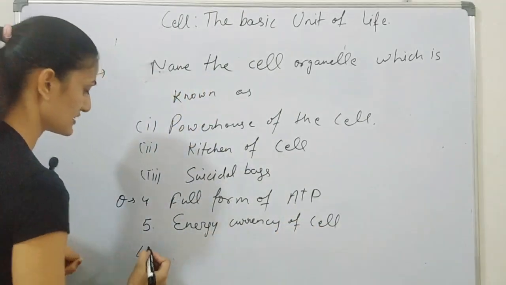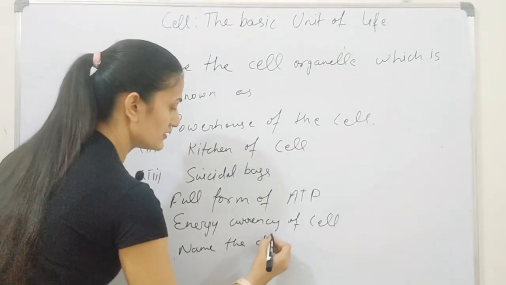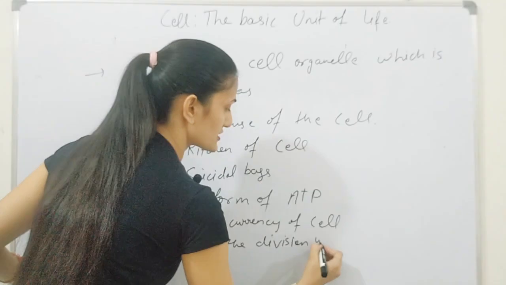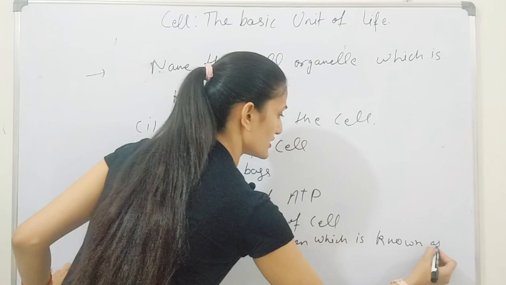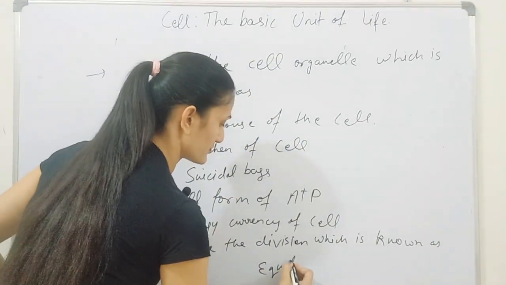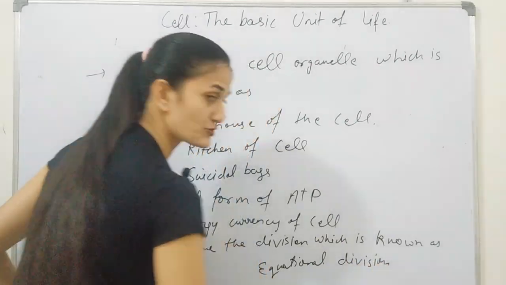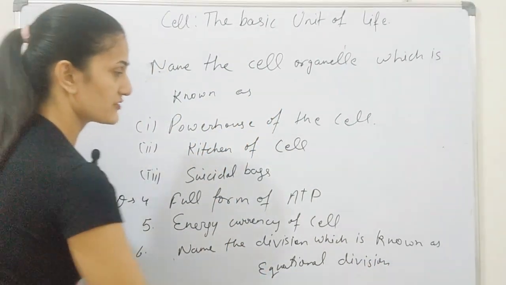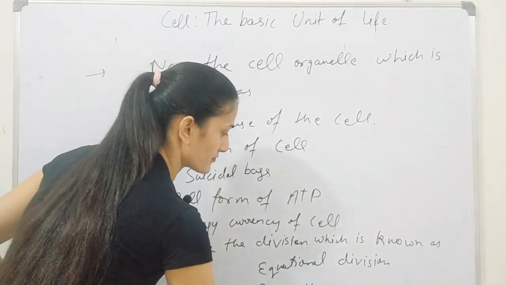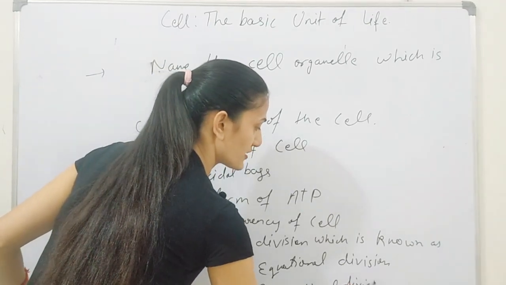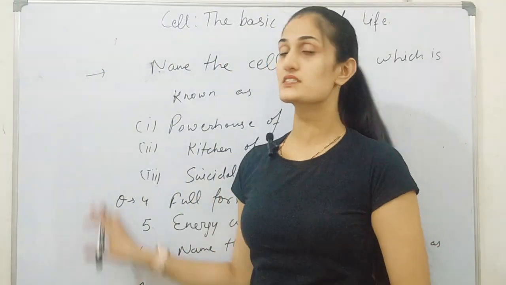Sixth, name the division which is known as equational division. And the last question is, name the division which is known as reductional division, and why this is known as reductional division. So you have to answer these questions in the comment box.